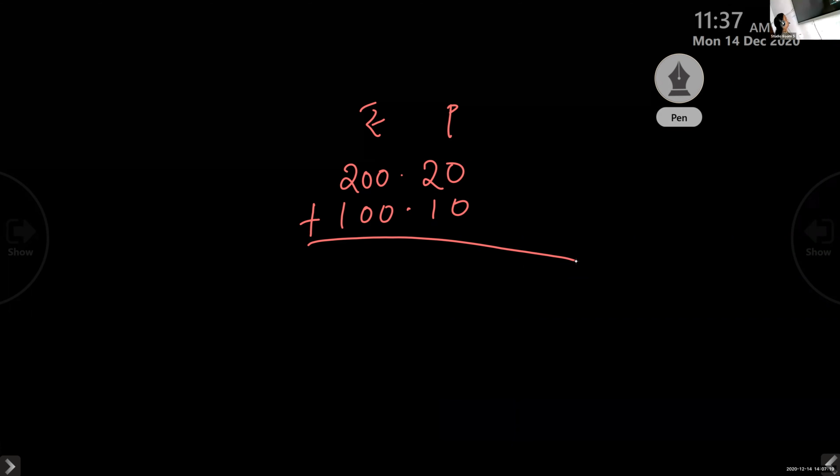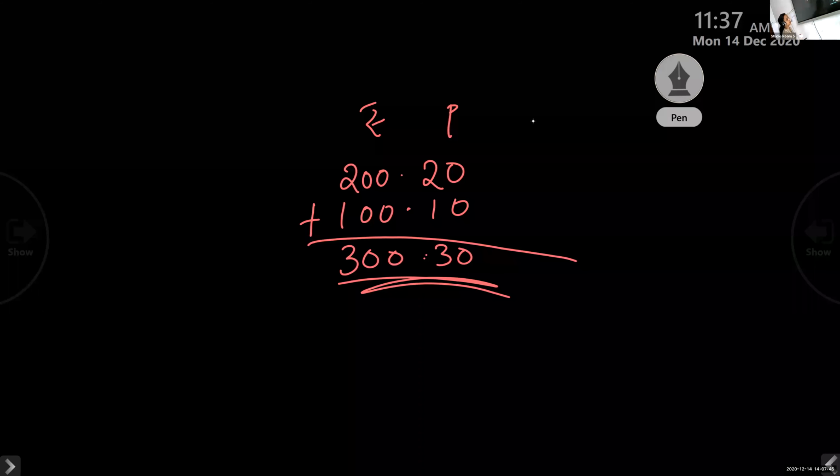Here there is no carryover, so it's very easy. 20 plus 10 is 30, and 200 plus 100 is 300. So this is the answer. No need to check your answer from the workbook. You have to do it again. So we are revising in the rough book today. In the Google form, we can do it later.